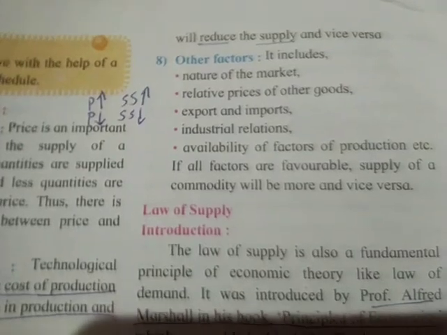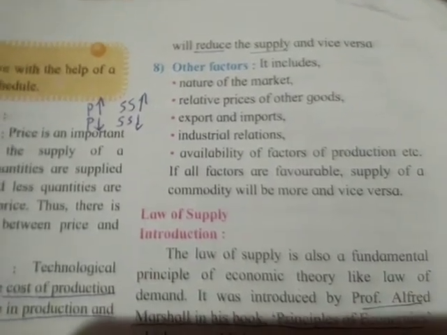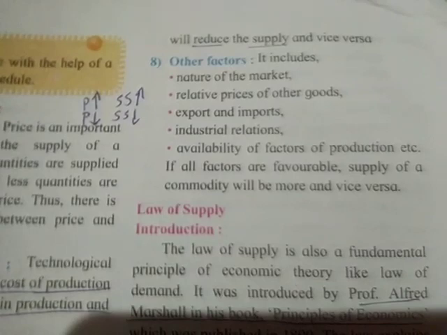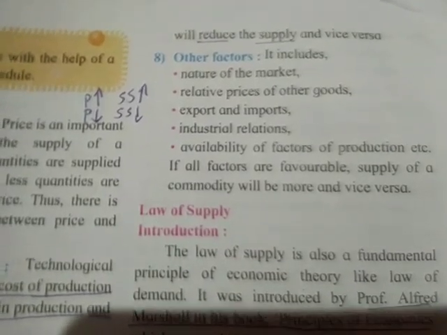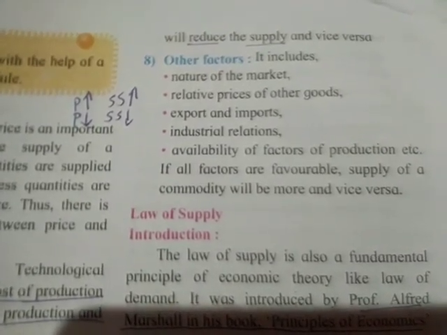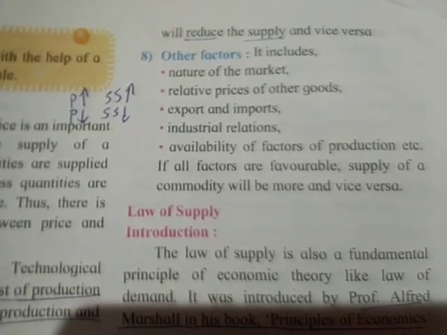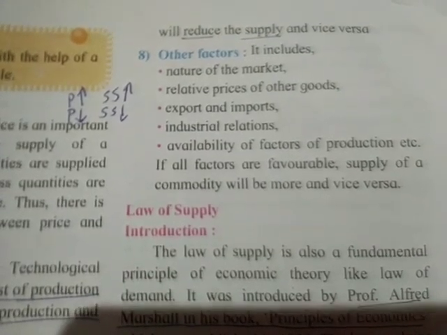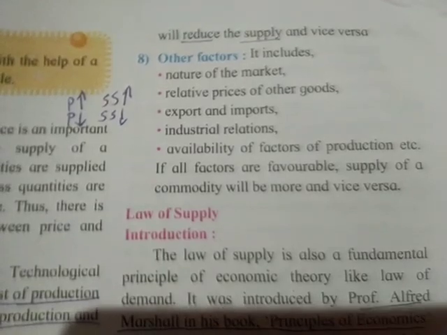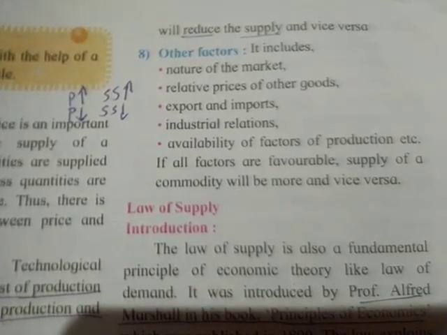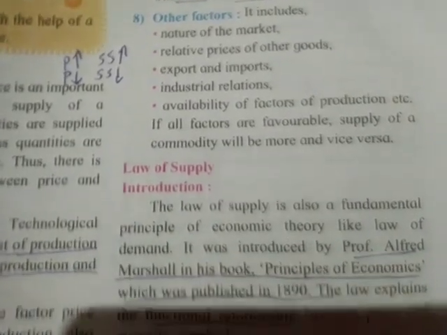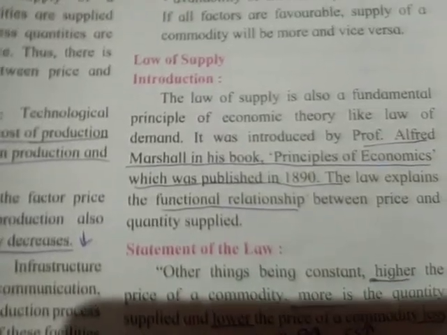Eighth, other factors. It includes nature of the market, relative prices of other goods, export and imports, industrial relations, and availability of factors of production, etc. If all factors are favorable, supply of a commodity will be more and vice versa.